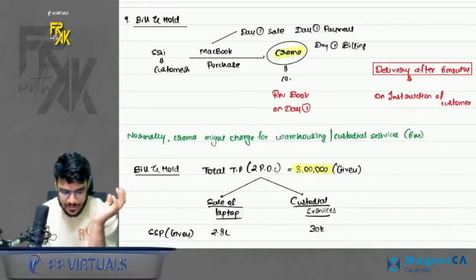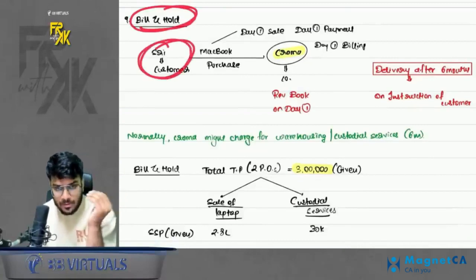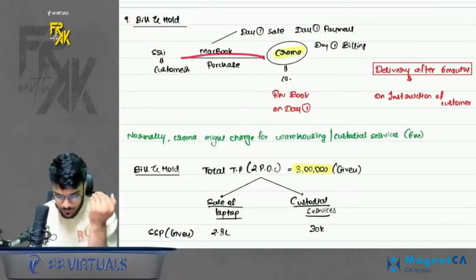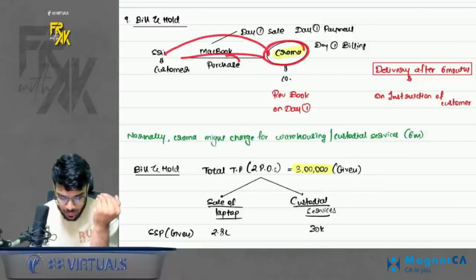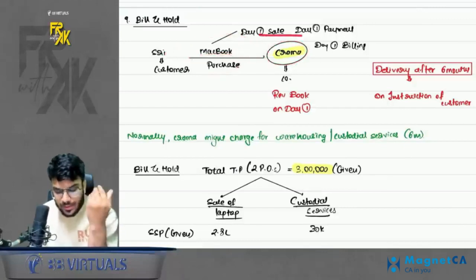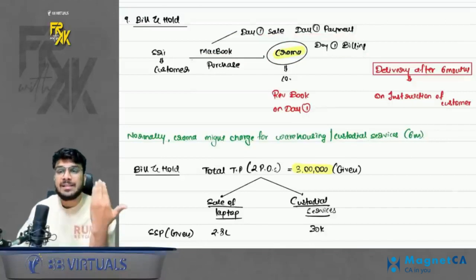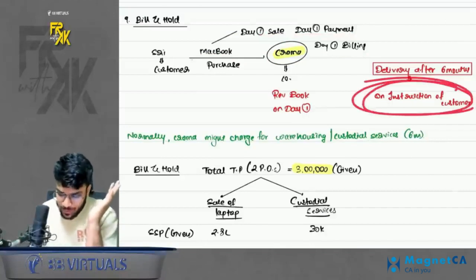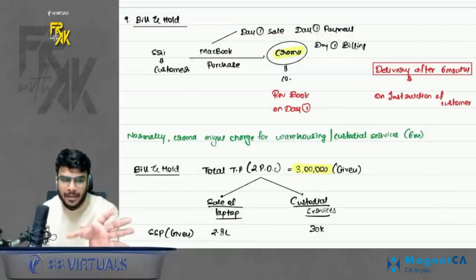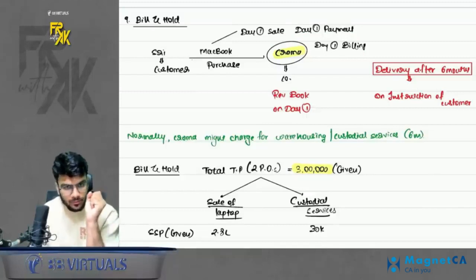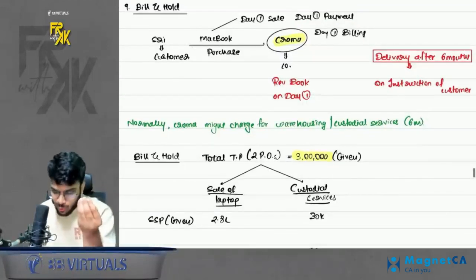Okay. So what happens in bill and hold is a company sometimes sells something to a customer. So Chroma is a company. It sells a MacBook to a customer on day 1. Sale on day 1, payment on day 1, billing also done on day 1. But at the customer's request, the delivery is kept pending. Delivery is kept on hold. Okay. So when should Chroma book the revenue?